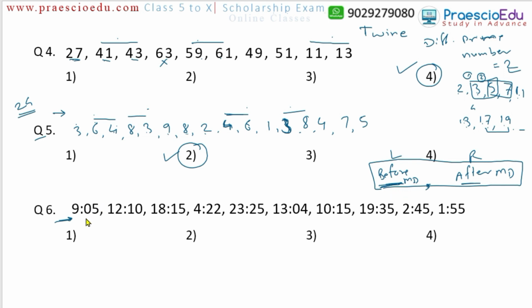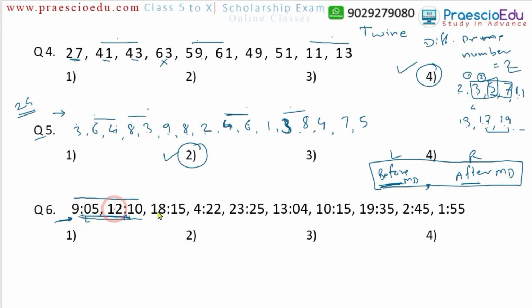Now here 9 and then 5 minutes. 9 o'clock and then 5, this is the morning, means before midday. And 12:10 means this is after midday. Yes, this can be, and they come sequentially, means followed by. So the right side is after midday, and the left side is before midday. Just remember this one. So this pair can be.